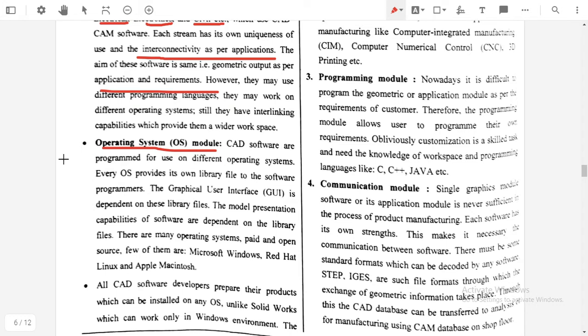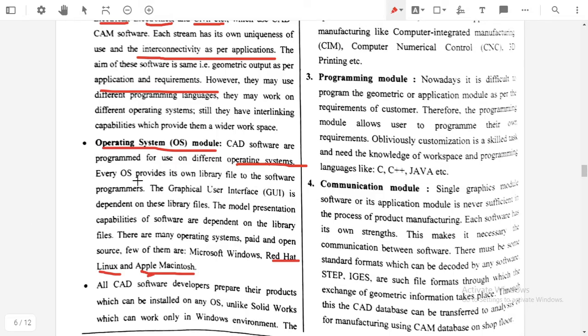The CAD software is programmed for use on different operating systems. First of all, we will discuss which different operating systems are present. Windows is one operating system, then Red Hat is another, then Linux is another, or iOS, the operating system for Apple products. These are the different operating systems.